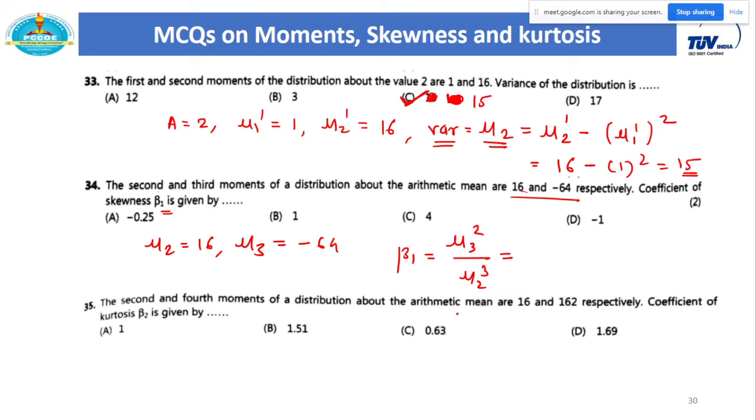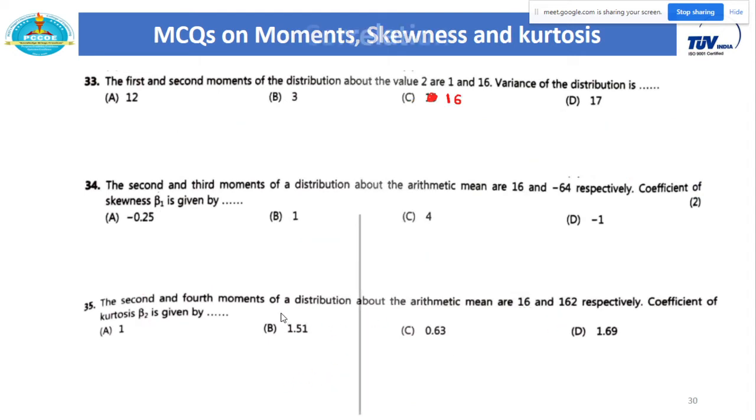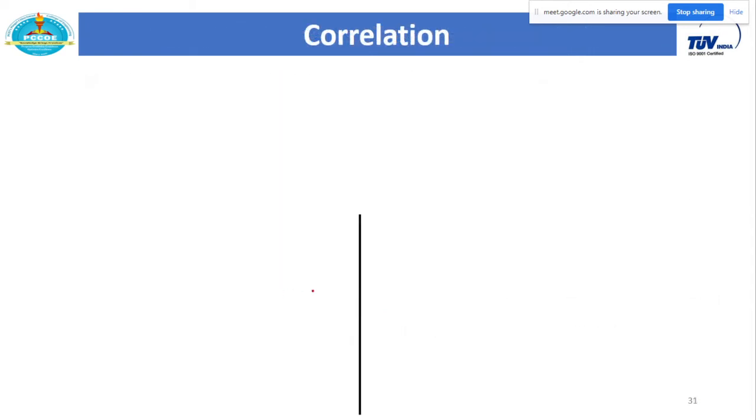Just put all these values and you will get the value of beta 1. In a similar way, the second question is similar to that. Here we have to calculate beta 2, and the formula for beta 2 is mu4 upon mu2 square. Correct? Here we have been given the second and fourth moments, and accordingly you can calculate beta 2. So straightforward problems on the formulas.